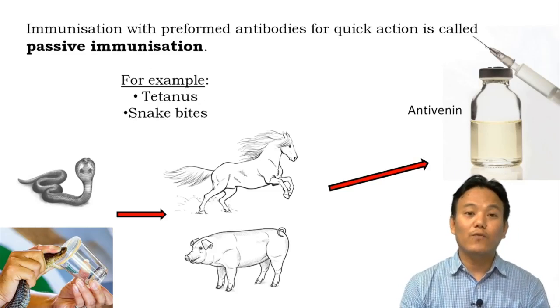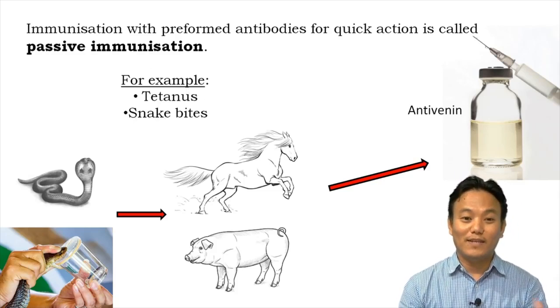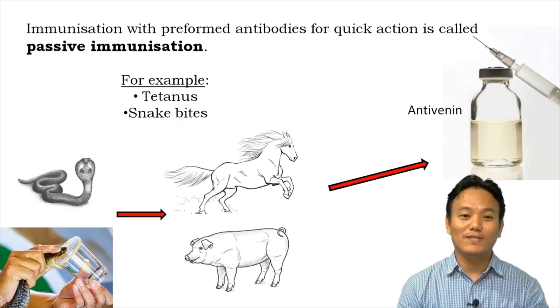So that was about vaccination and immunization. Next we will discuss allergies and autoimmunity. These two are non-infectious diseases which are related to the functioning of our immune system.